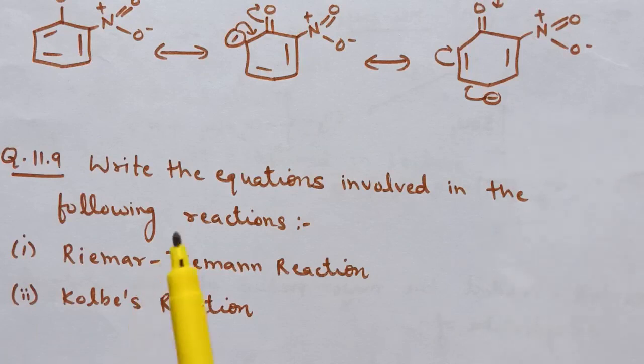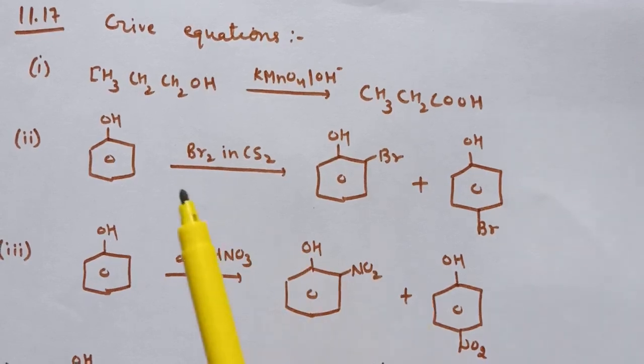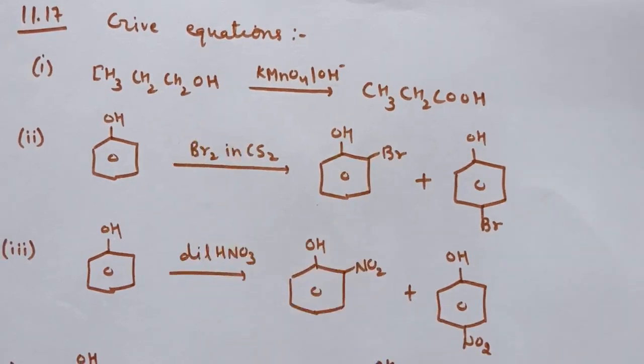Next is question number 9. Write the equations involved in the following reactions: Reimer-Tiemann reaction and Kolbe's reaction. So this we have already discussed during the lecture. Next question is question number 17th of NCERT exercise.